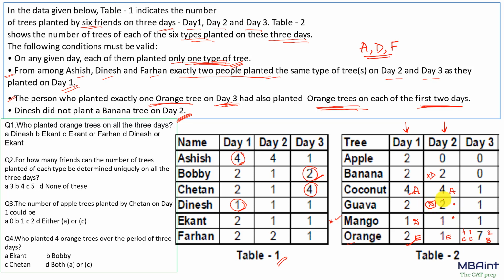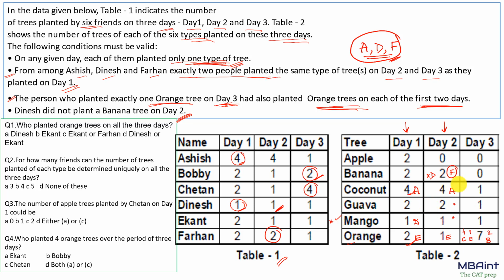When Dinesh is over here, that is guava, 2 trees, one of the trees, because Dinesh is just planting one tree. So if Dinesh is over here, then the only place for Farhan to come is over here, right? Farhan will have to come over here because Farhan is planting 2 trees. Now we know that exactly 2 out of A, D, F will be planting the same tree. So there is a possibility that A can plant the same tree, but F cannot plant the same tree, right? Neither can D plant the same tree. So D cannot come over here.